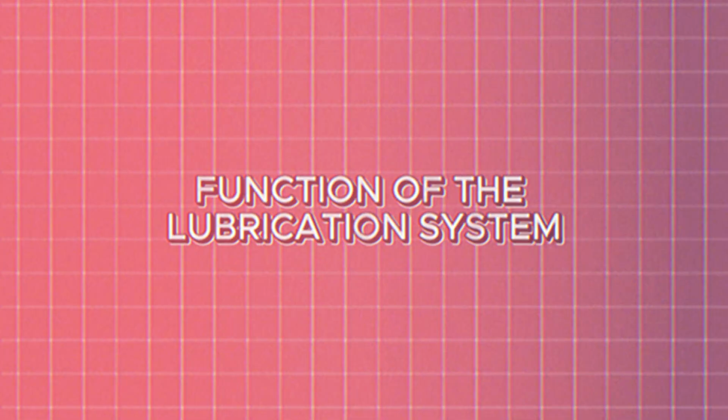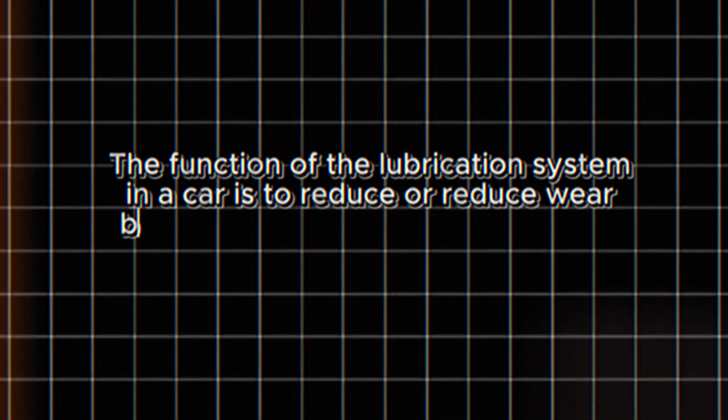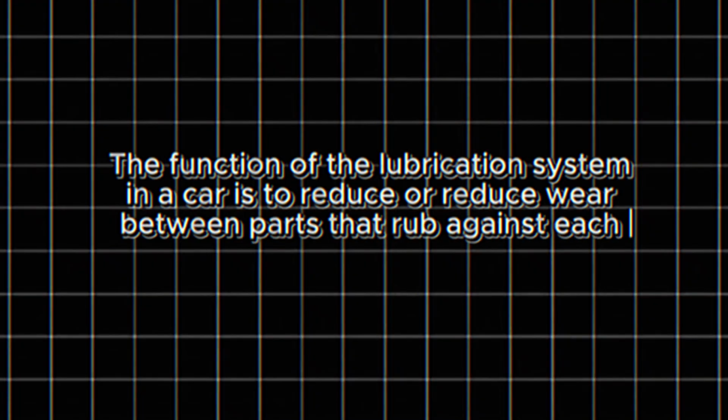Today I will make a video about how the lubrication system works in a car engine. Before going into how it works, we need to know what the function of the lubrication system in a car is. The function of the lubrication system in a car is to reduce wear between parts that rub against each other.